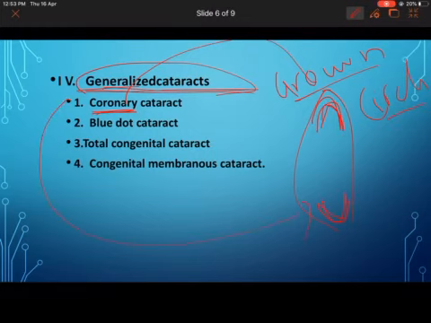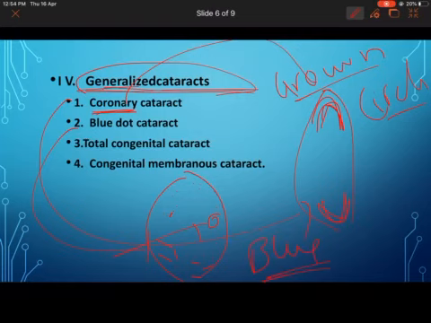So it is called coronary cataract. Then you have blue dot cataract. Blue dot cataract is a generalized dot, not like pulverulenta. There are slightly bigger dots, especially at the periphery. When you see through the slit lamp, it appears blue in color. So this is called blue dot cataract.